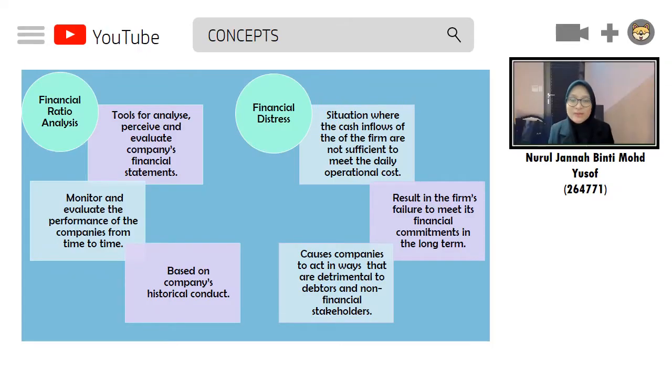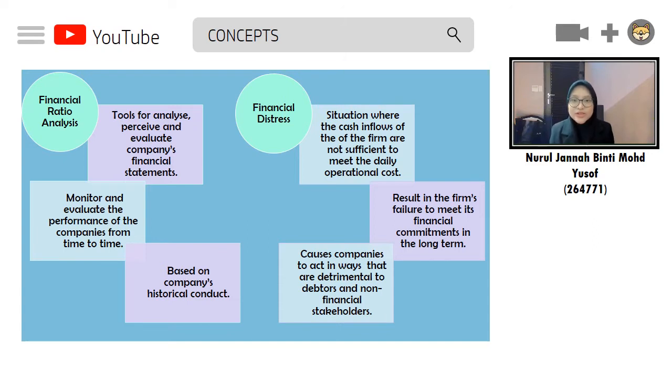Financial ratios are by far the most widely used tools for analyzing, perceiving, and evaluating company financial statements. Moreover, they are also used to monitor and evaluate the performance of companies from time to time. In this context, these ratios highlight the progress and recognize the inconsistencies, anomalies, and uncertainties that need to be investigated further to determine the present and future financial health of the company.